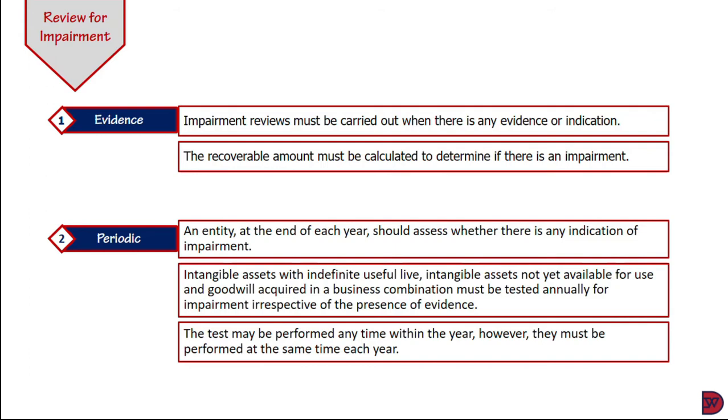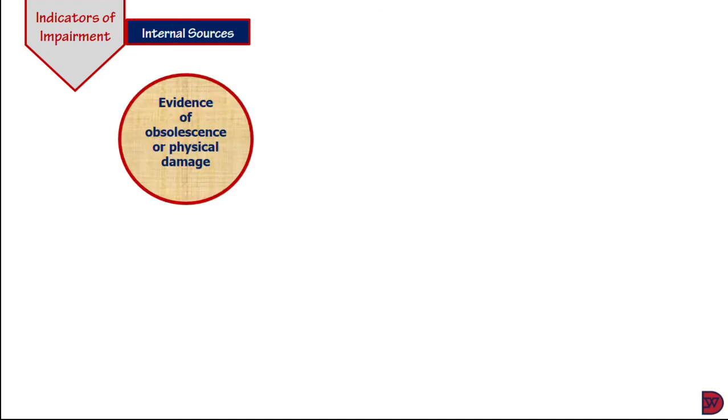Let's look at the types of evidences or the indicators that we have for impairment. Now, they come from 2 sources, internal and external. We'll first deal with the internal sources. The first of which is an evidence of obsolescence or physical damage. When we say obsolescence, it means there's a likelihood that the asset has become outdated or there is damage to the asset. So when that happens, we have to test whether the asset is impaired. It doesn't mean that when these things happen to the asset, it is automatically impaired. We're saying that when you see these indicators, it should prompt you to calculate the recoverable amount to ascertain whether there has been an impairment.